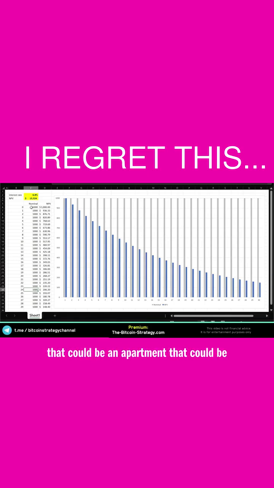And that could be an apartment. That could be a very stable stock that does not increase its dividends. It could also be a bond. A bond is probably the best example because over there we've got 100% guaranteed, let's say it's a US bond, that we will get that money. And we also know what kind of money we can expect, right? We've got the fixed coupon payments.